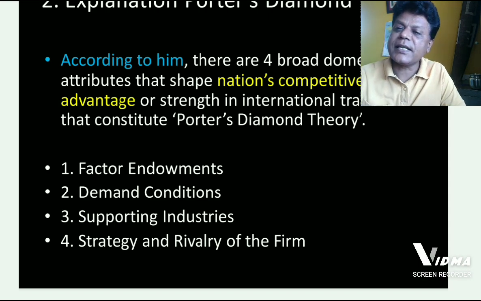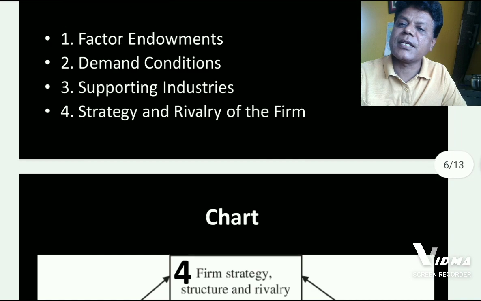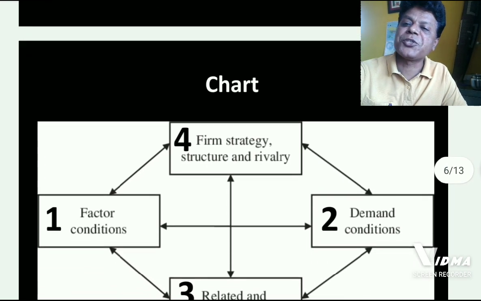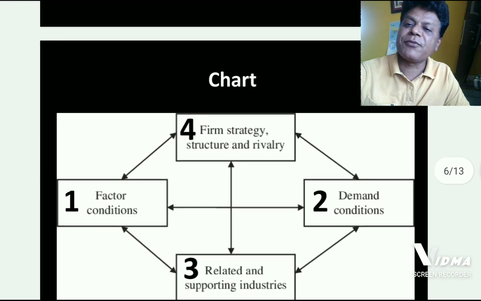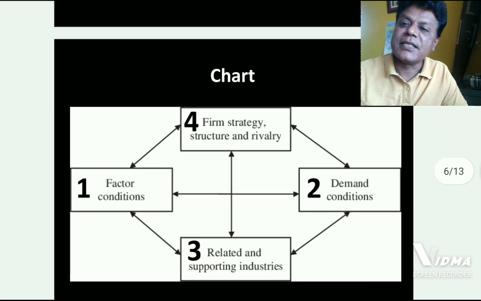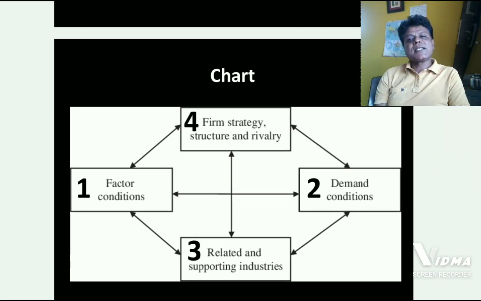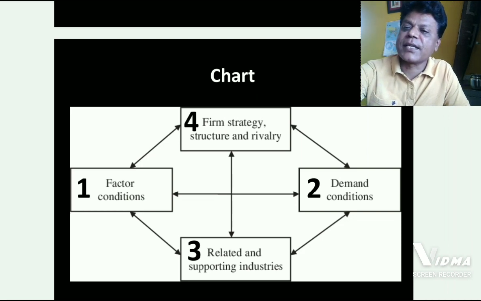He has presented these four attributes in the form of a chart which looks like a diamond, and therefore this theory is popularly known as Porter's diamond theory on international trade. The chart looks like this.